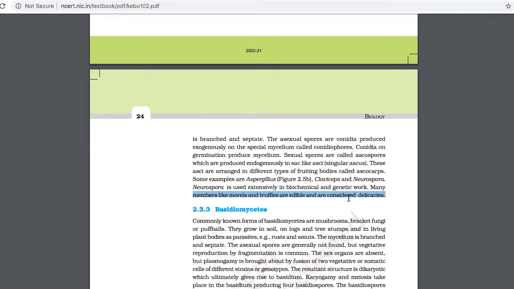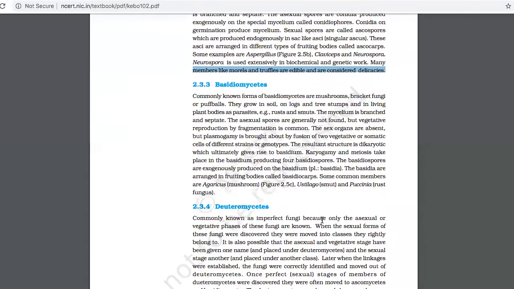Here they did not give anything about diseases, but let us see. Some common members are Agaricus mushroom. Ustilago is a smut, it causes a disease called smut. And Puccinia is called a rust fungus. So all these things are mentioned in the NCERT textbook, but in a very crude form.